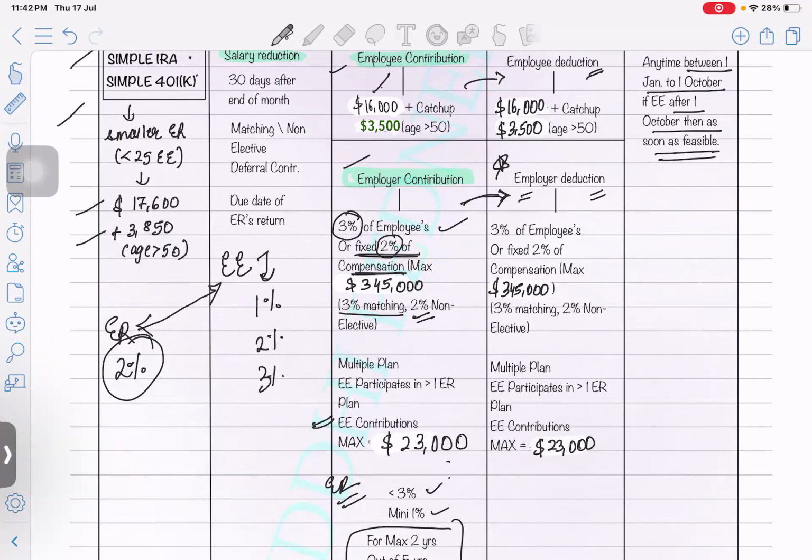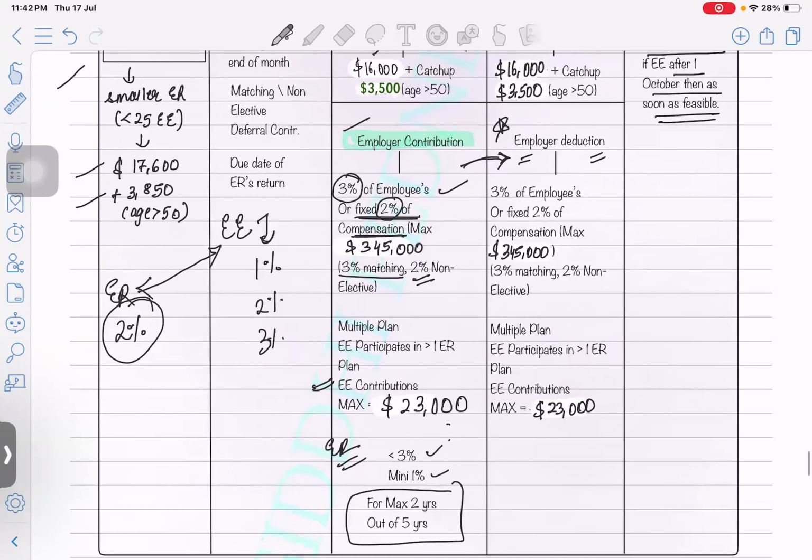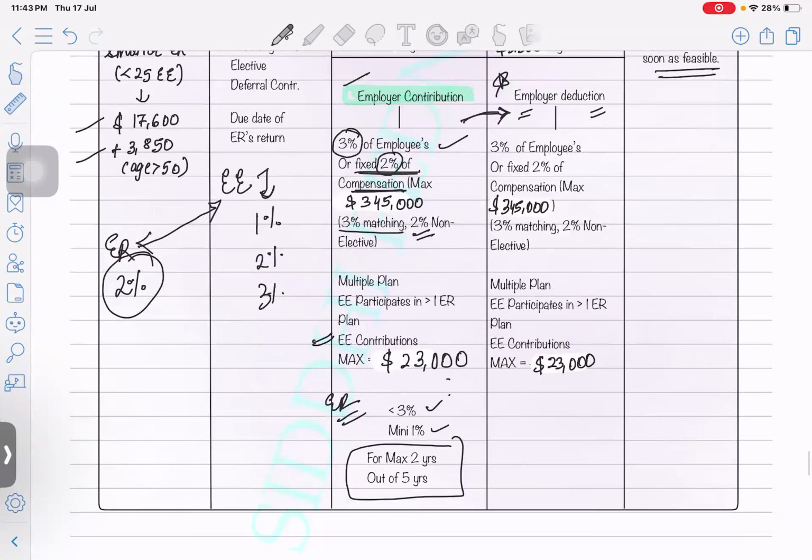Okay, there are no changes. In the same way for the employee also, whatever contribution the employee is going to make out of their pocket, the same deduction they are going to take. The only difference is they are going to show it in the 1040 return, but here the employer needs to mention it in the profit and loss as an employee benefit expense, and they will take exactly the same amount of deduction as an expense in the profit and loss.